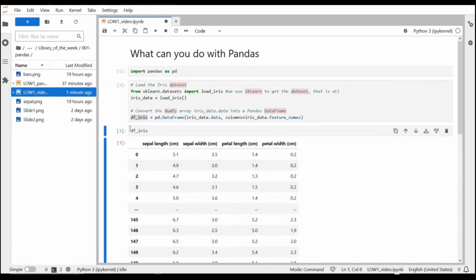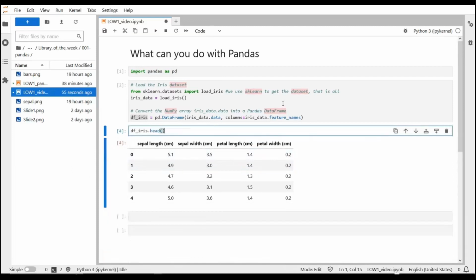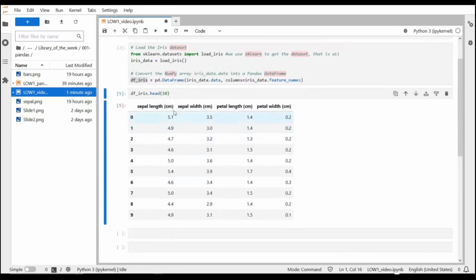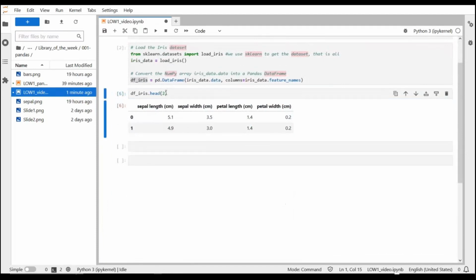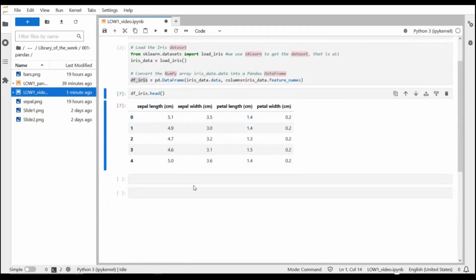So as you can see, the df-iris data frame is a table with information about sepal length and width, and petal length and width for different plants. This is a very famous dataset to test computer science libraries, especially for machine learning and data analysis, data manipulation, and data visualization. If we use the .head method, we see that it will only display the first 5 rows of the data frame. This can actually be changed. We can display the 10 first rows or the 2 first rows. Let's keep the default, that is 5.